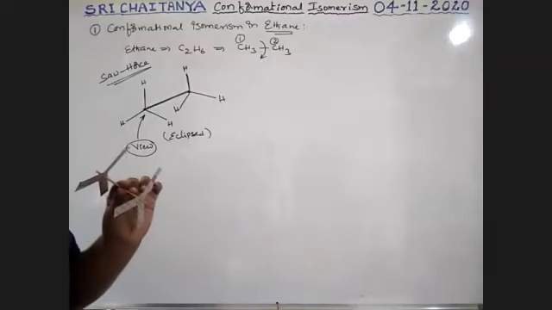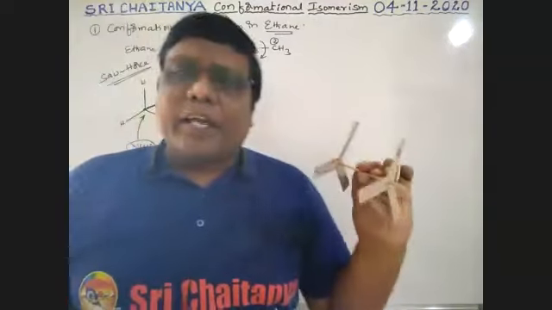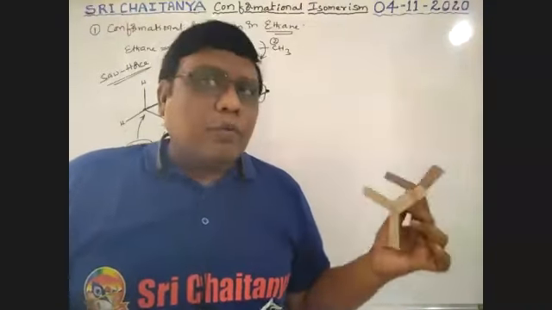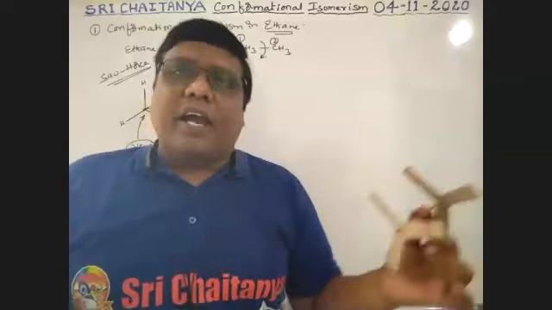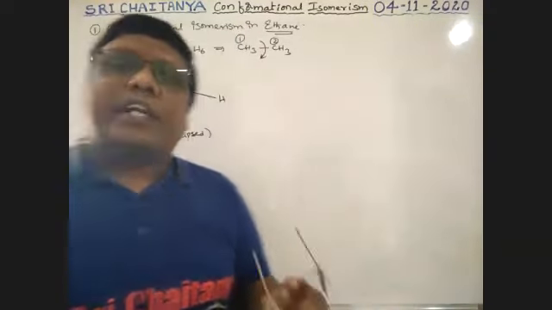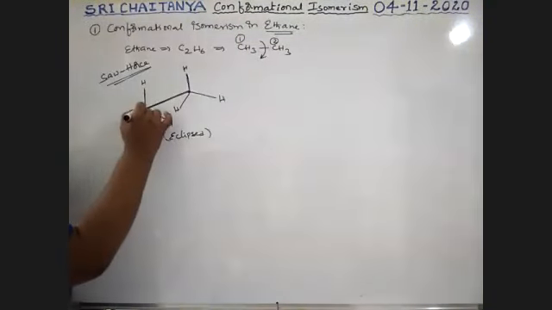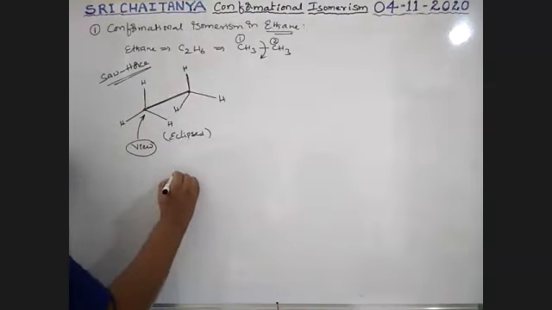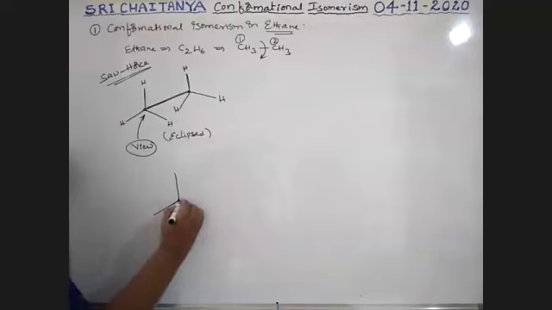Now, it is difficult to explain every time with a viewpoint like this. So now I'm going to represent this in another way, another projection. See here, boys. This is your front carbon. I'm taking the front carbon as a dot, and these are the 3 groups attached, which are hydrogens.